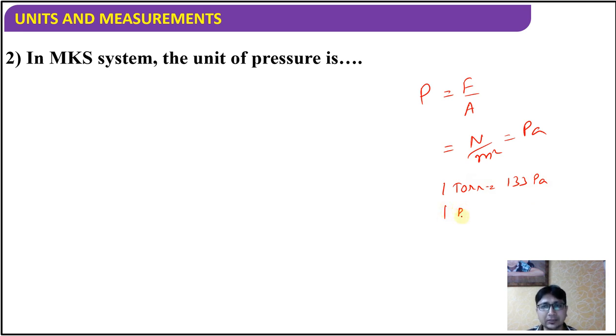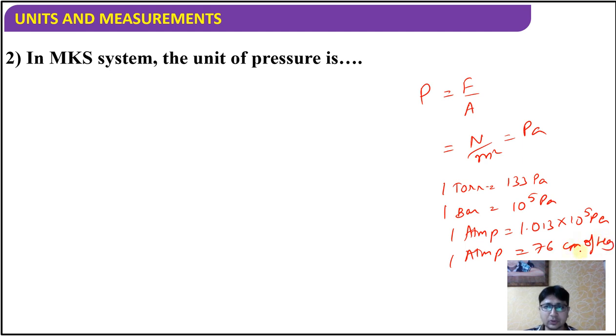1 bar is equal to 10 raised to power 5 Pascal. 1 atm, atmospheric pressure, is equal to 1.013 into 10 raised to power 5, nearly 1 bar. Apart from that, there is one more unit: 1 atm pressure is equal to 76 centimeter of Hg. Hg means mercury. If a mercury column of height 76 cm is taken, the pressure exerted by it is equal to the pressure exerted by the atmosphere on the surface of the earth.